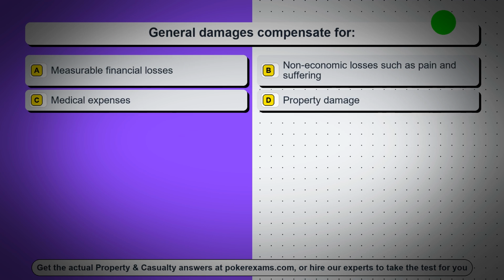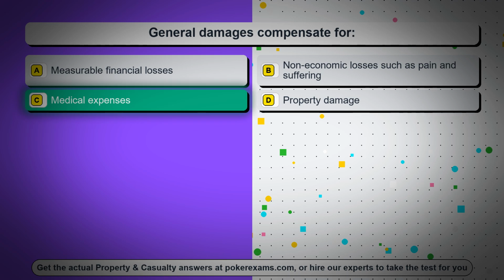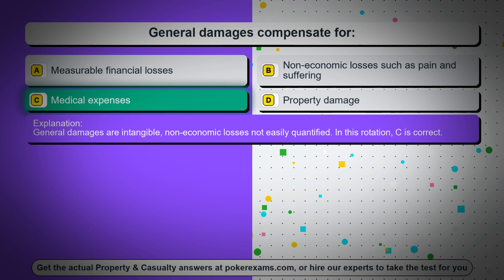Question 20. General damages compensate for, option A, measurable financial losses, option B, non-economic losses such as pain and suffering, option C, medical expenses, option D, property damage. The correct answer is option C, medical expenses. General damages are intangible, non-economic losses not easily quantified. In this rotation, C is correct.